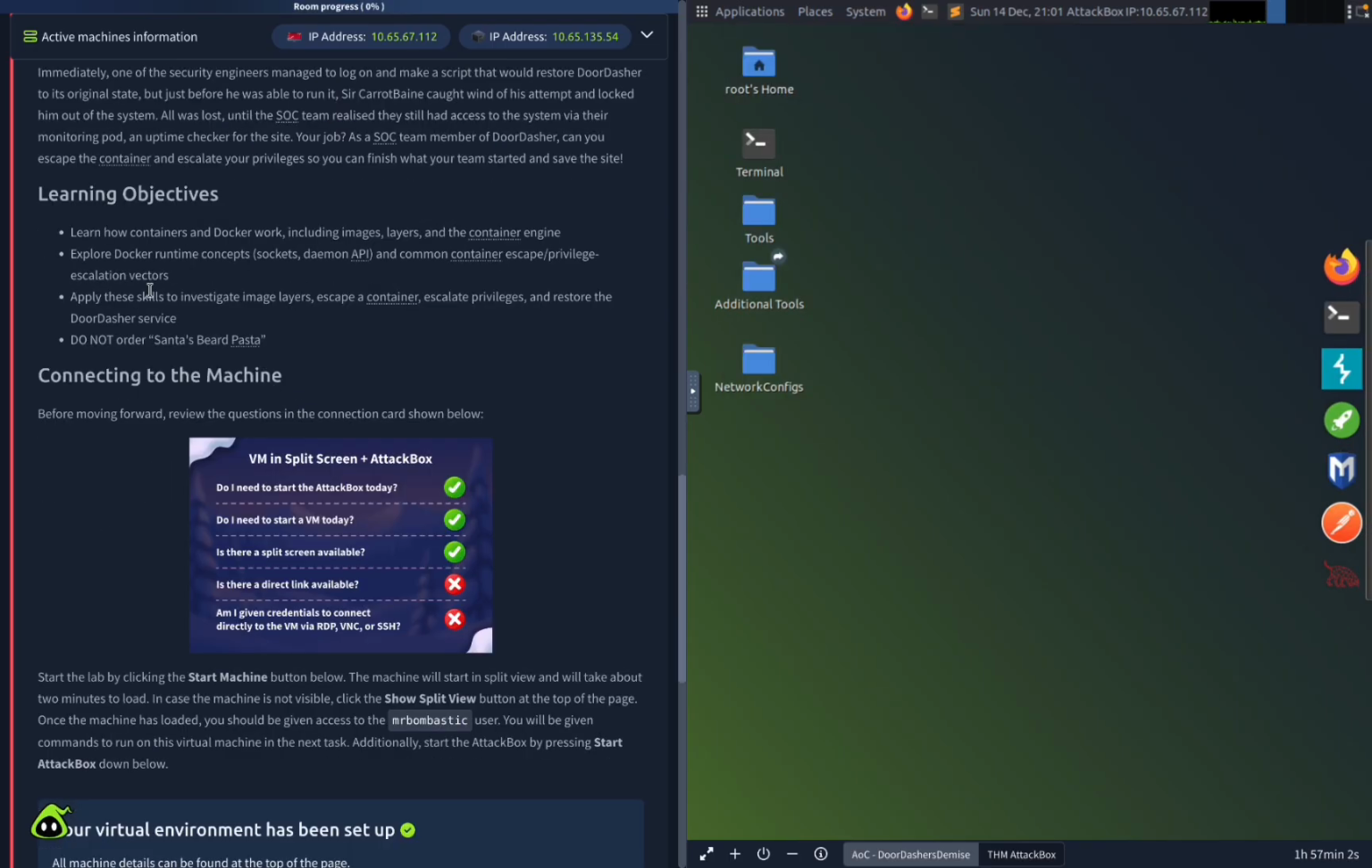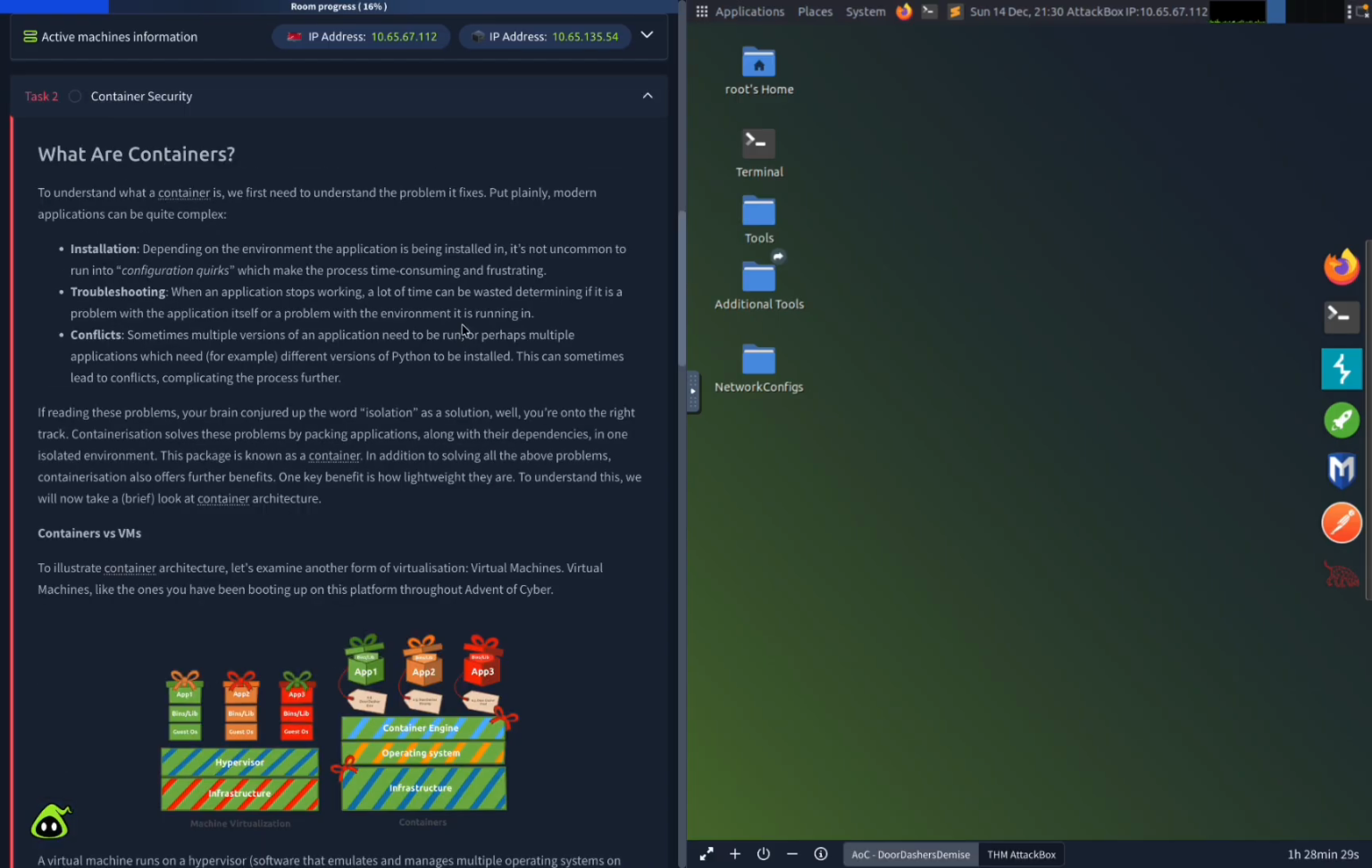So today's learning objectives are going to be: learn how containers and Docker work, including images, layers, and the container engine; explore Docker runtime concepts and common container escape and privilege escalation vectors; apply these skills to investigate image layers, escape a container, escalate privileges, and restore the DoorDasher service. Do not order Santa Beard's pasta.